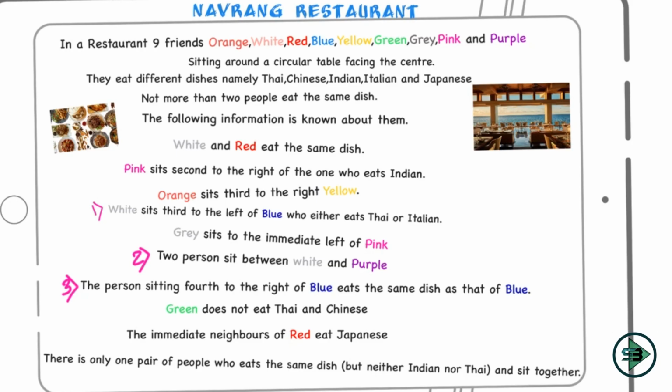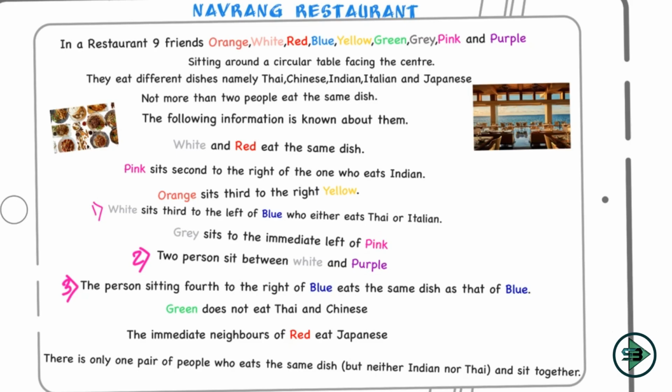Now in this case, what you should do is take any two links which could form one link. I'll take, say, white and red, and I cannot do anything with this. So let's take this: pink sits second to the right of one who eats Indian, and gray sits to the immediate left of pink. Why did I take this? Because these are two different sentences which have pink in them, so possibly I can combine them and get something out of it. Let's use this now.